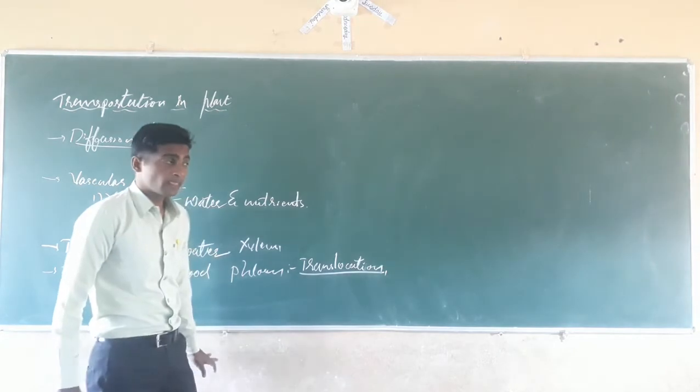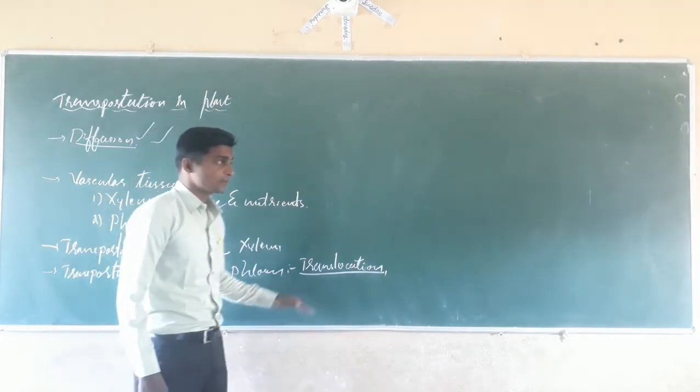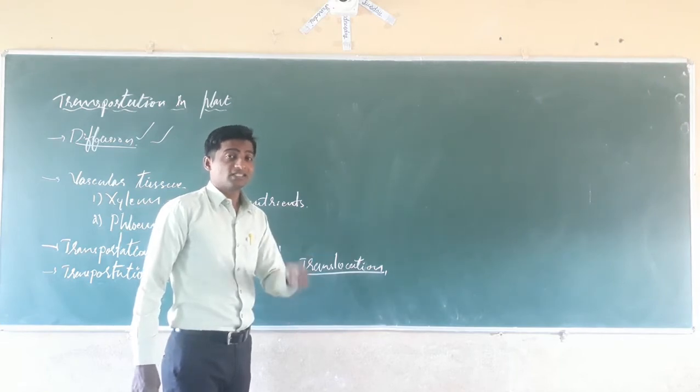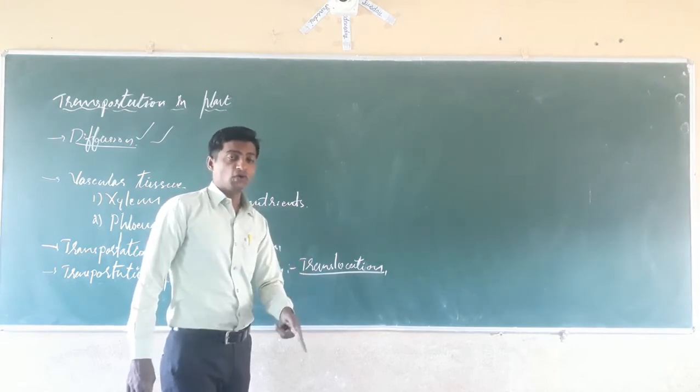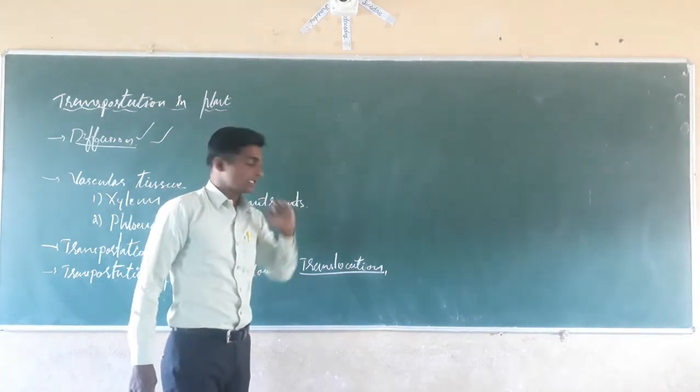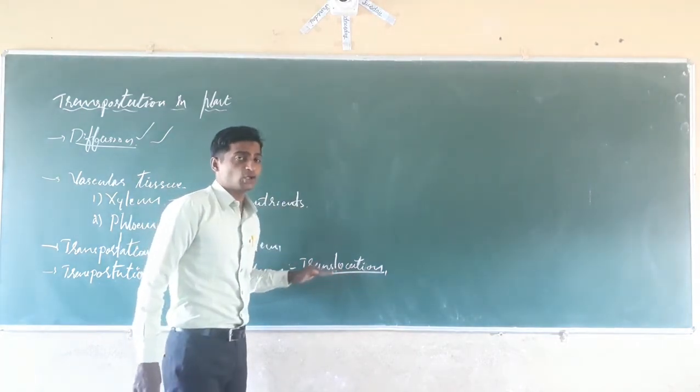Translocation means, see here what happens, dear students, the movement of food molecules, the transportation of food through the phloem, which is prepared in the leaves with the help of the photosynthetic process, is called translocation.